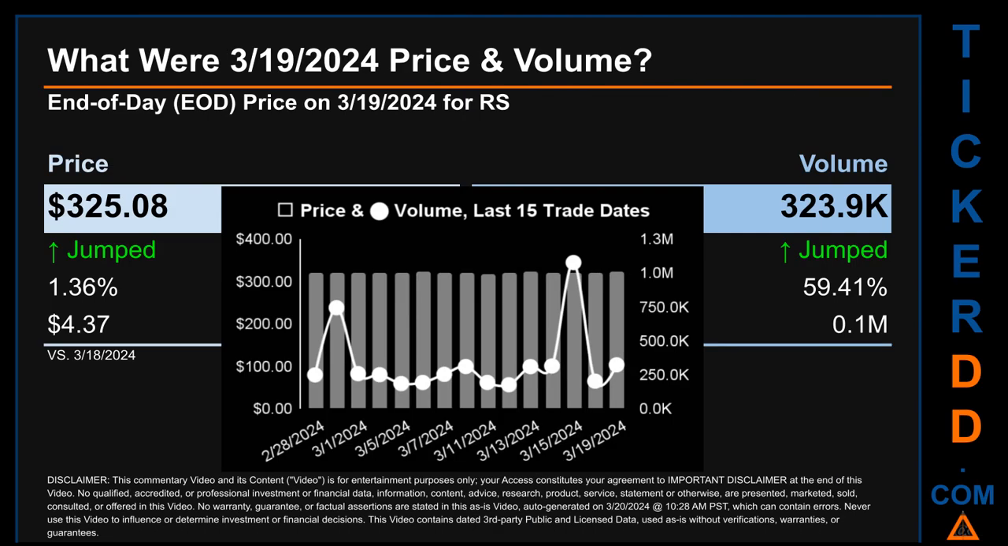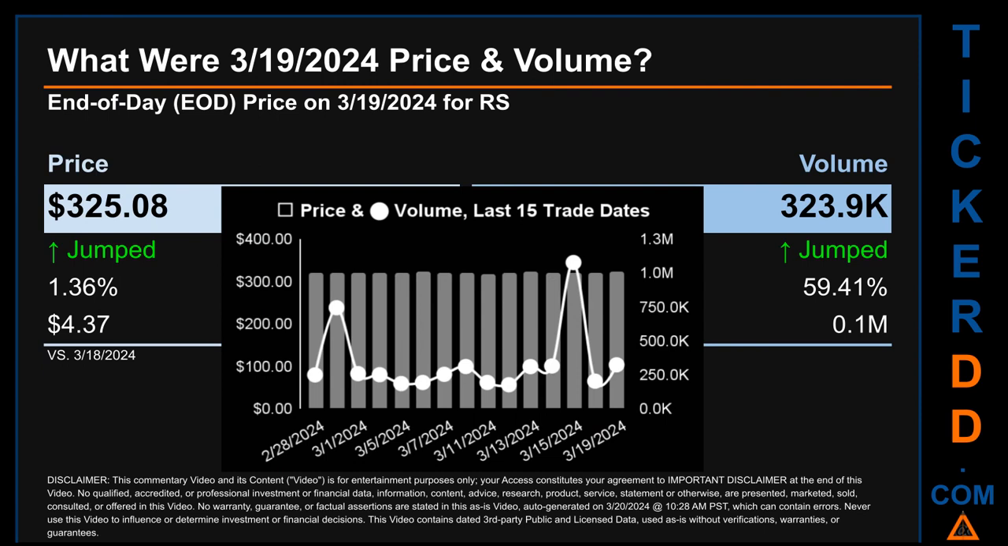What was end-of-day price and volume for RS? On Tuesday, March 19, 2024, RS had an end-of-day price of $325.08 and volume of about 0.3 million. Compared to the previous trading day, the price jumped 1.36%, gaining $4.37, while volume jumped 59.41%, increasing about 0.1 million.